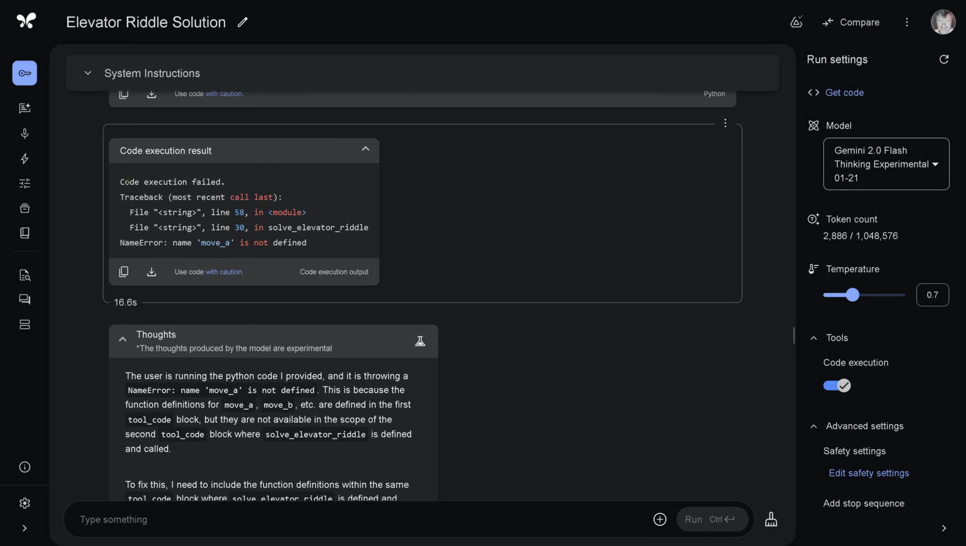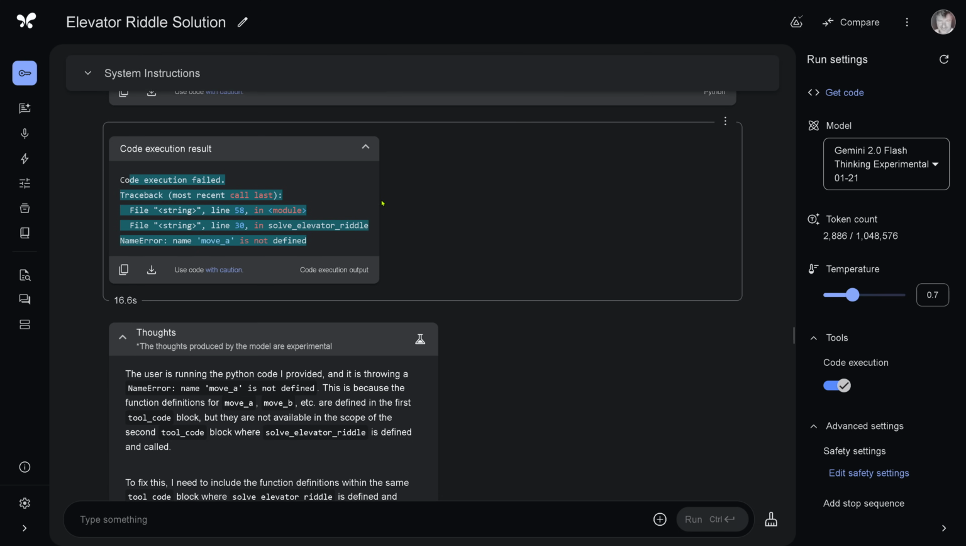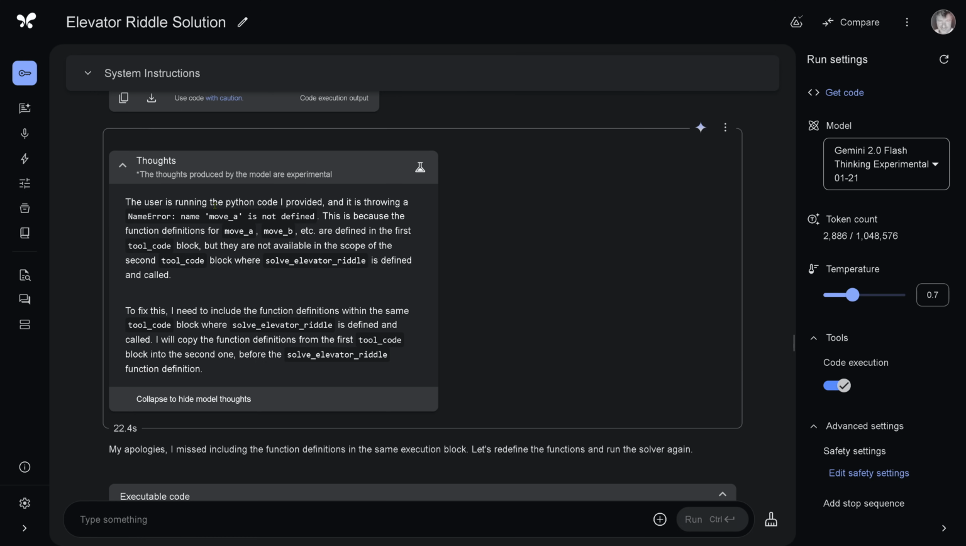Execution failed. Why? The move A is not defined. My goodness, come on. We could have found a solution in 16 seconds, but no. Look, it self-corrects itself. Beautiful. So I say, hey, I found that it's not available in the scope of the second tool block. So to fix this, I need to include the function definition within the same tool block. That would be beautiful, yeah?